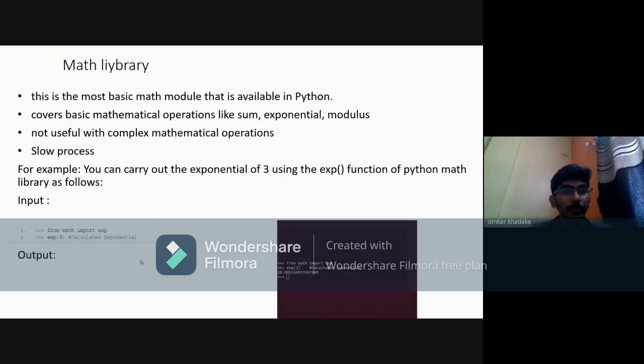Then the first one is the Math library. This is the most basic math module available in Python. It covers basic mathematical operations like sum and exponential. This library is not useful when we are dealing with complex mathematical operations, and it is basically slow, not very fast.